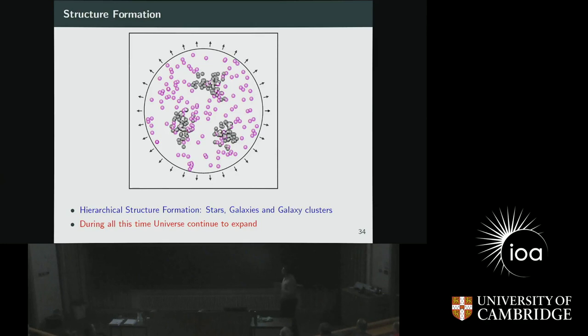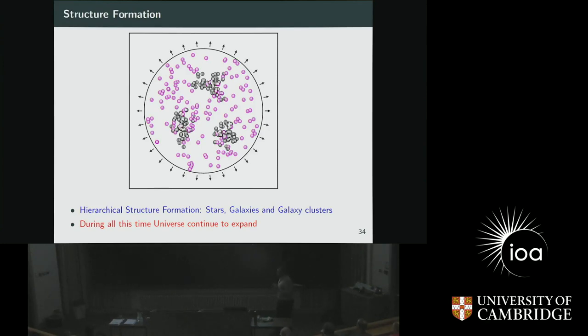This is what is known as hierarchical structure formation. First stars are formed in galaxies, then galaxy clusters. This is called hierarchical structure formation. And you can see over here there are 3 different structures where the gas is getting accreted.